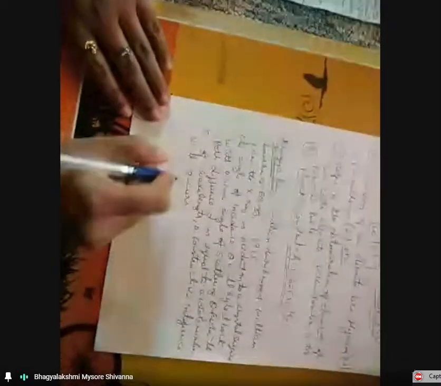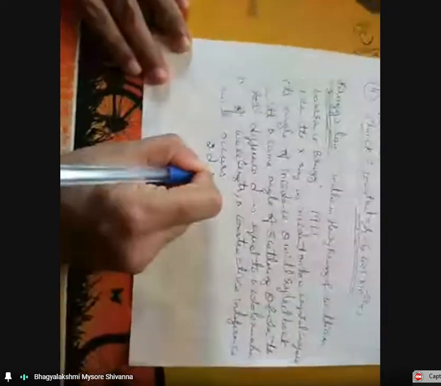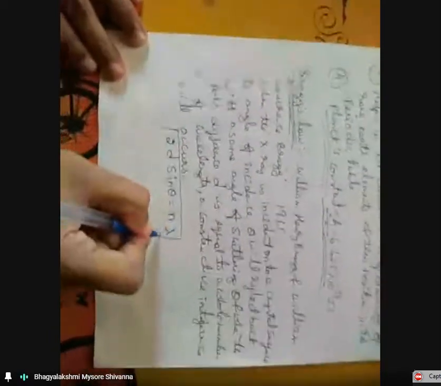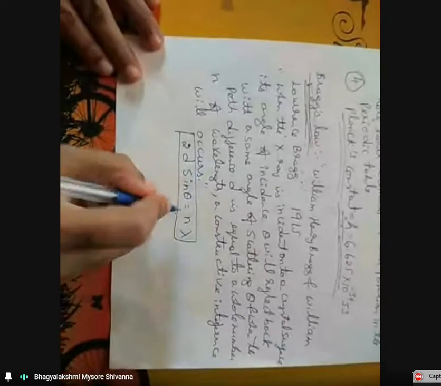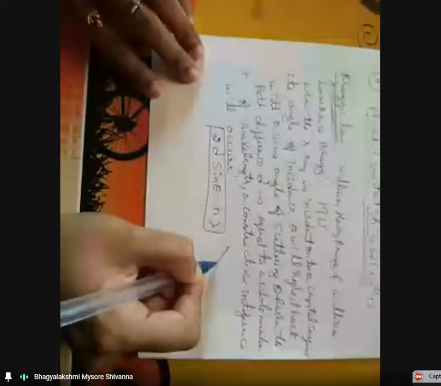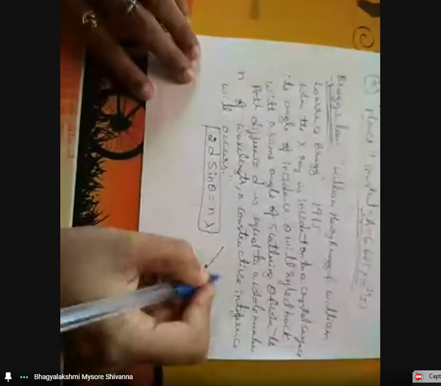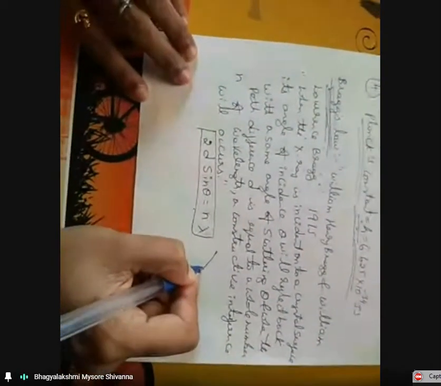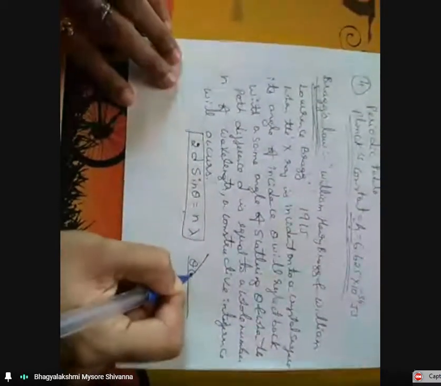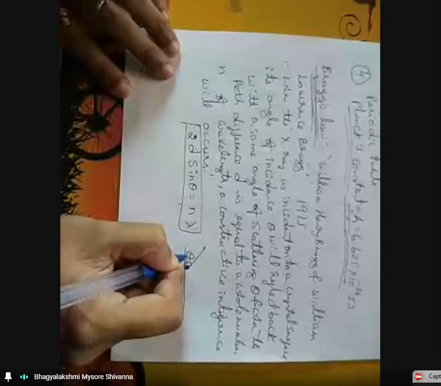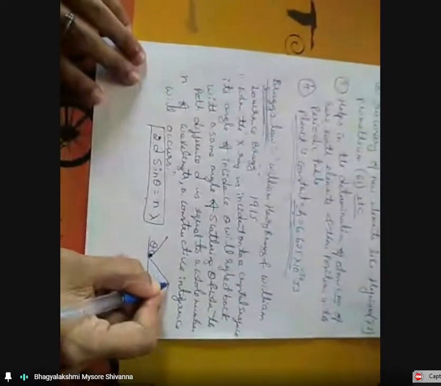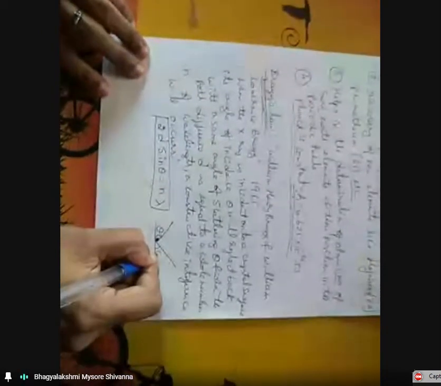It is mathematically represented as 2d sin theta is equal to n lambda. So this is the mathematical expression. What does this law state? That when the X-ray is incident on the crystal surface, its angle of incidence will be theta, and it will be reflected back with the same scattering angle theta.